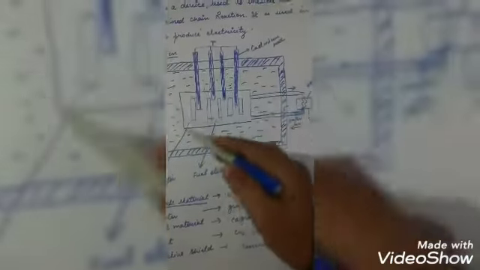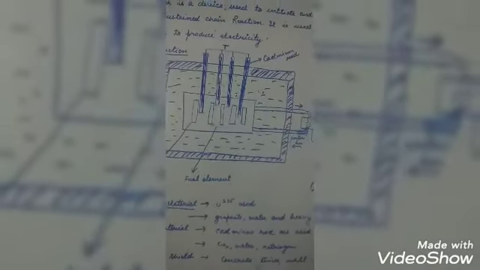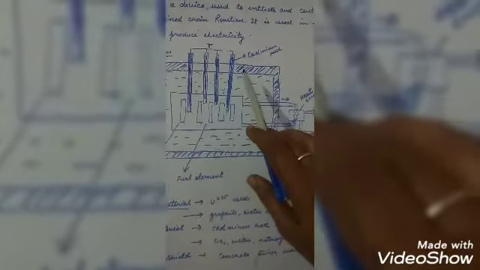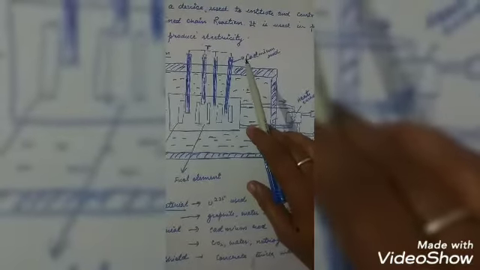The moderator may be graphite, water, CO2 or heavy water. Here the cadmium rods are used to control the chain reaction.